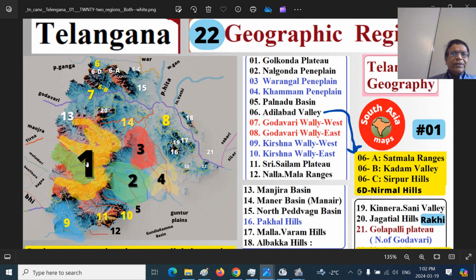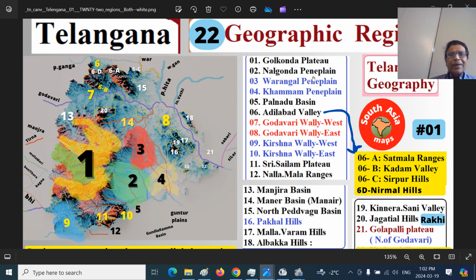This is 1, 2. One is the most important region, that is of course the Golconda Plateau, broadly called the Telangana Plateau. This is number 1, the economic hub where the Hyderabad Bhagyanagar city resides. Adjoining this are 2, 3, 4. Some books may indicate them as plateaus, like the Nalgonda Plateau, the Khammam Plateau, and the Warangal or Orugallu Plateau, but I have stuck to the standard name, peneplains.